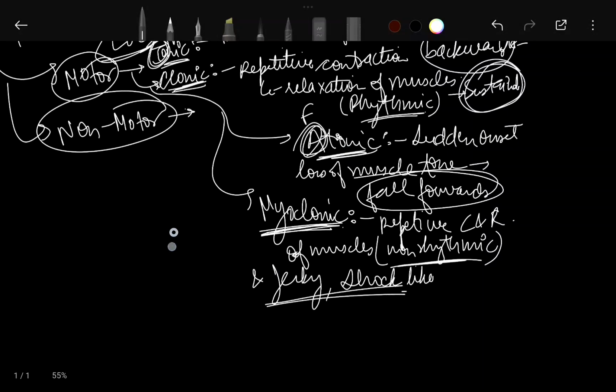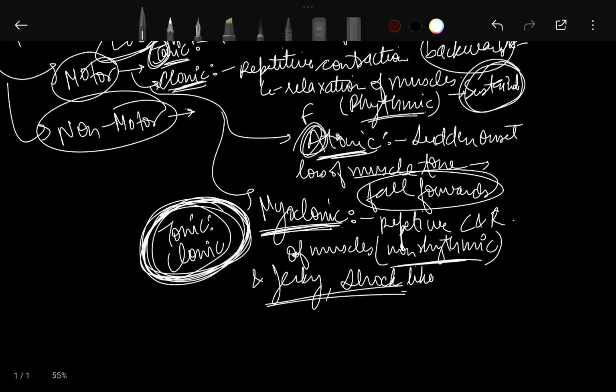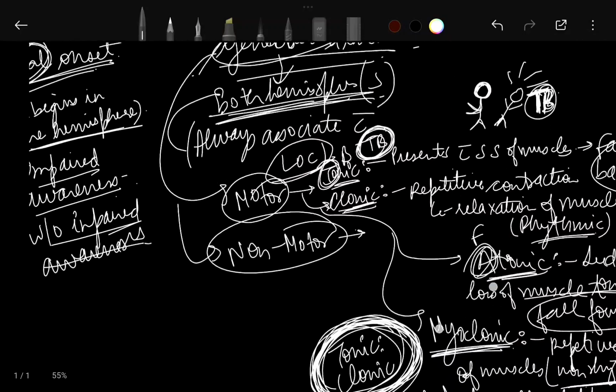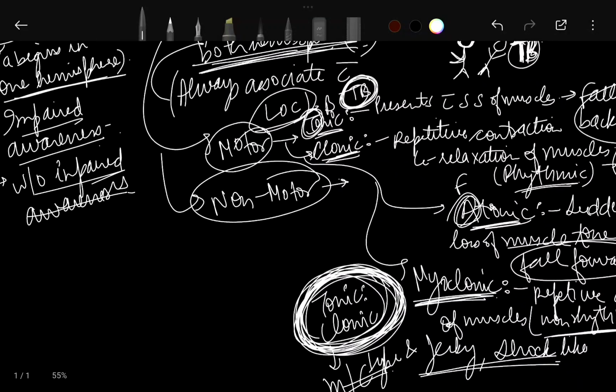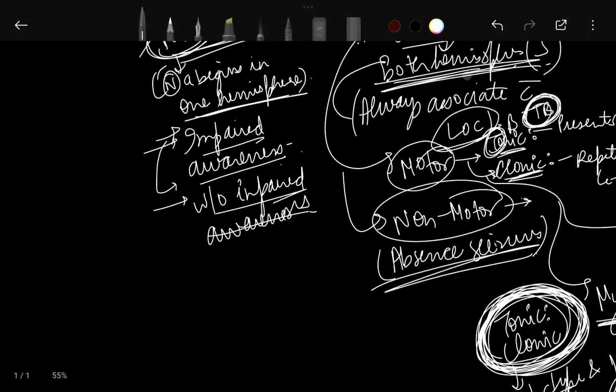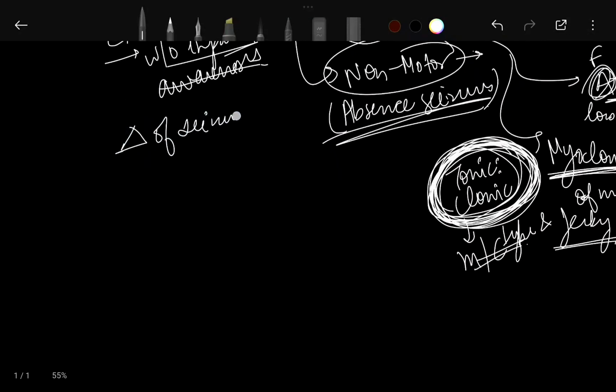And tonic-clonic seizures. It is the most commonly remembered name whenever we think about seizures. Why? Because they are the most common type usually seen. Now, non-motor generalized onset seizures, in which absence seizures are seen in children. Pretty common. Now, the diagnosis of seizures.